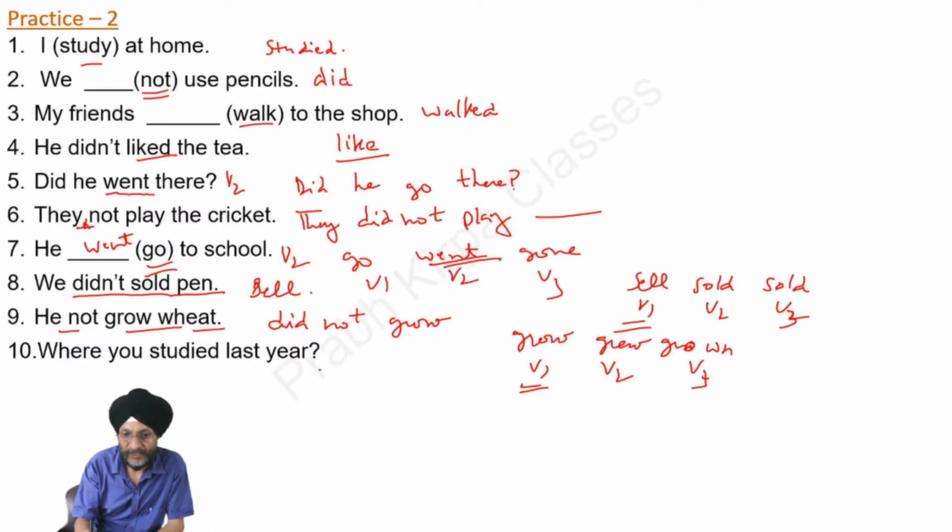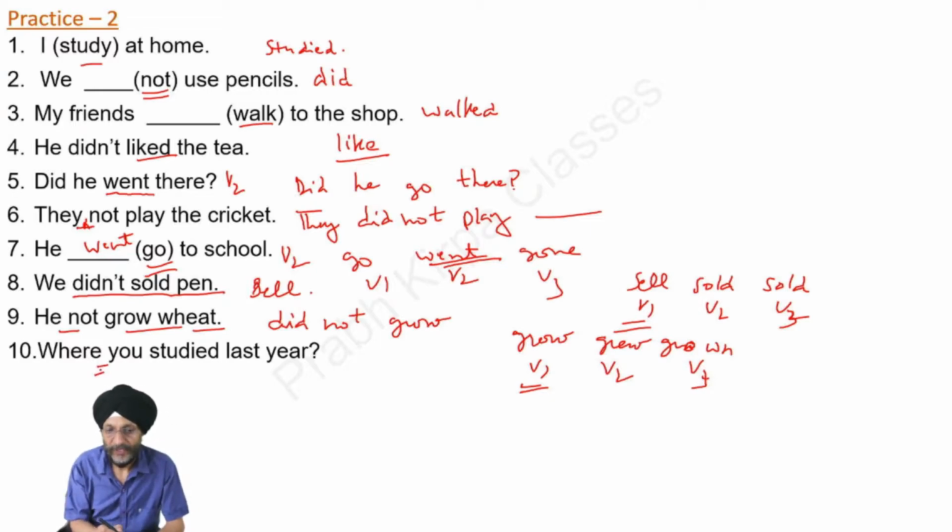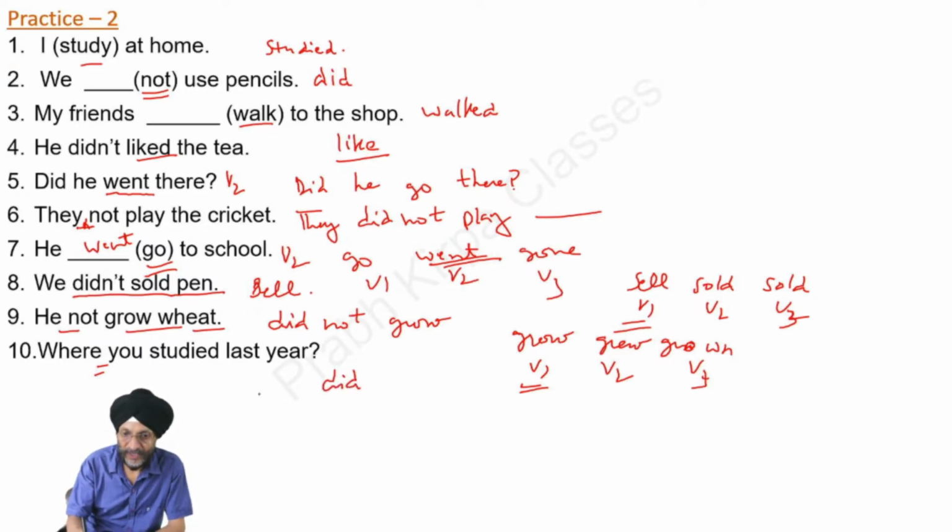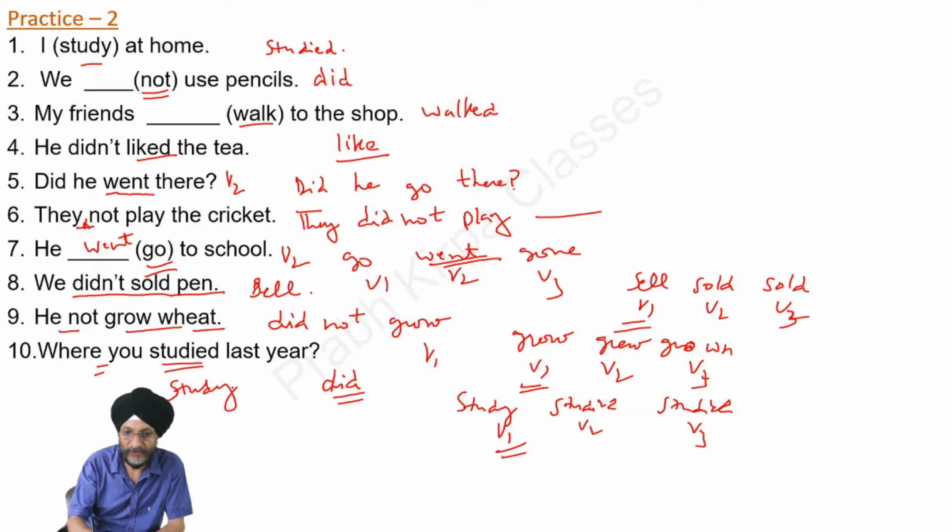Where you studied last year. You will see that in the case of an interrogative question, after the WH word, we have to use the word did. Where did you? And when you use did in the question, the verb used has to be in the first form. Study, studied, studied. This is the first form, this is the second form, this is the third form, and we have to use here the first form of the verb. Where did you study last year?